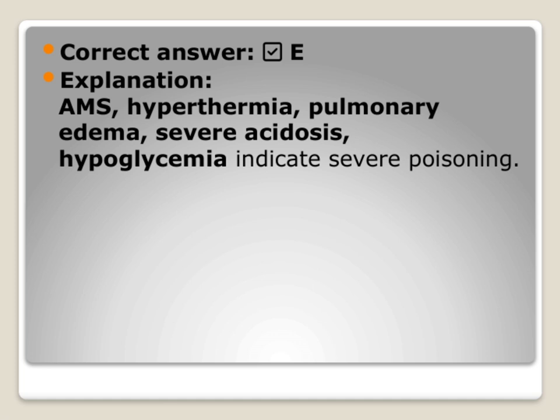Understanding these signs is vital because they help us recognize the severity of poisoning quickly. When multiple severe symptoms are present, it alerts us to act swiftly and provide intensive management. So, in essence, this slide emphasizes that the presence of AMS, hyperthermia, pulmonary edema, acidosis, and hypoglycemia collectively indicate a severe poisoning scenario, requiring urgent intervention. This ties back to our overall theme of early recognition and prompt treatment in poisoning cases.